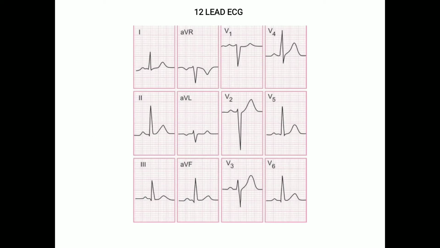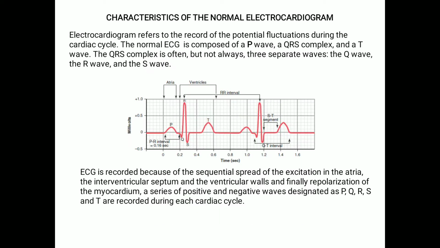So this particular picture shows all the 12 different positions of the electrocardiogram. I told you there will be 12 pictures taken for the ECG. And here this picture shows the characteristics of the normal electrocardiogram. So electrocardiogram is the record of the potential fluctuations recorded during the cardiac cycle. So during one cardiac cycle, how the action potential is generated, and the fluctuations of the potential that are created are recorded in an ECG.